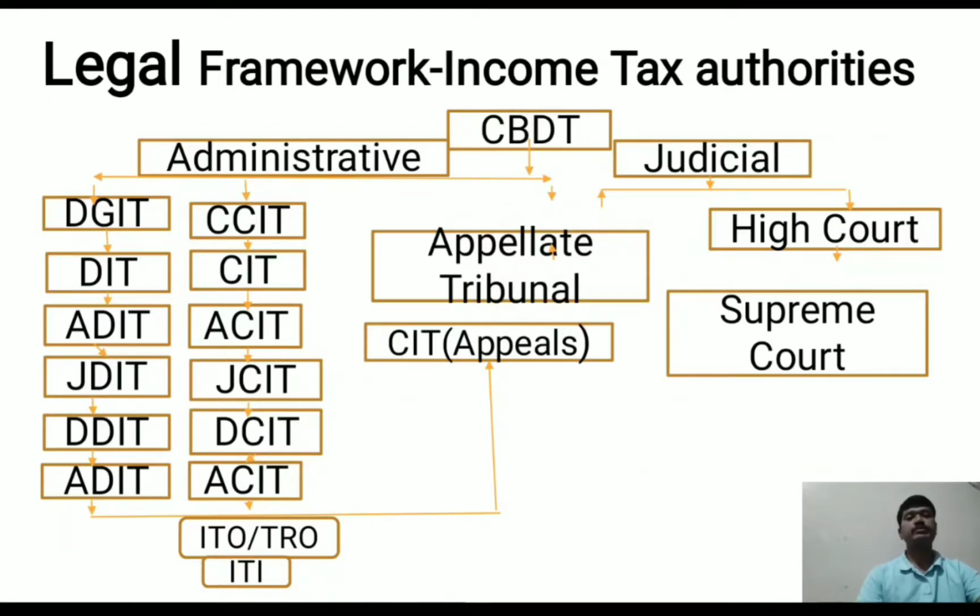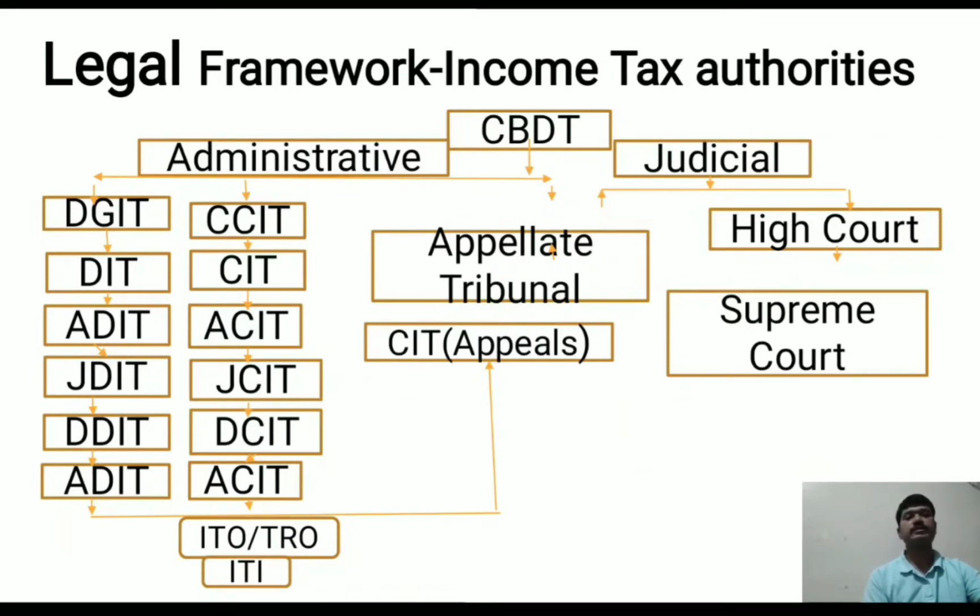In the administrative section come the Director General of Income Tax, Director of Income Tax, Additional Director of Income Tax, Joint Director of Income Tax, Deputy Director of Income Tax, Assistant Director of Income Tax, and also the Chief Commissioner of Income Tax, Commissioner of Income Tax, Assistant Commissioner of Income Tax, Joint Commissioner of Income Tax, Deputy Commissioner of Income Tax, and Additional Commissioner of Income Tax.